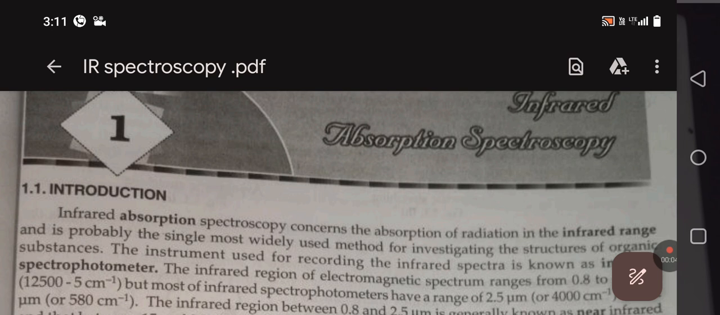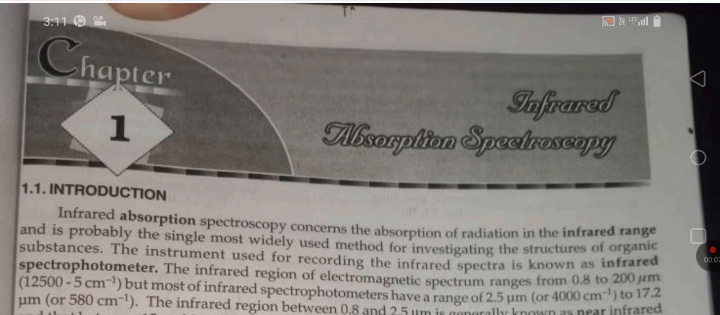Today we are going to study the chapter Infrared Absorption Spectroscopy. Introduction. Infrared absorption spectroscopy concerns the absorption of radiation in the infrared range and is probably the single most widely used method for investigating the structure of organic substances.